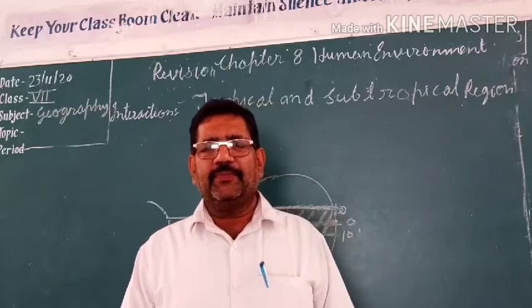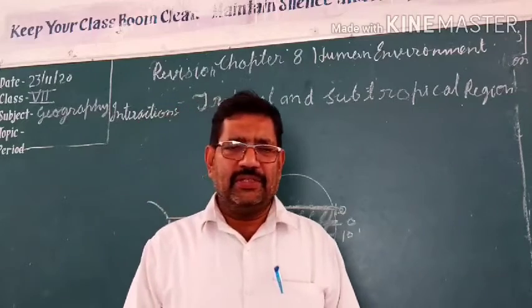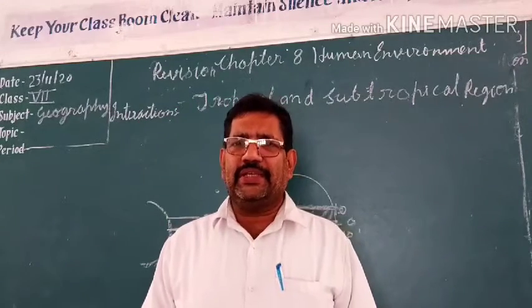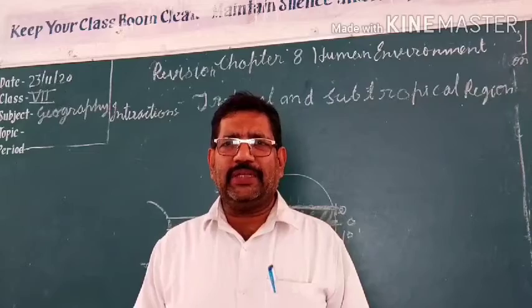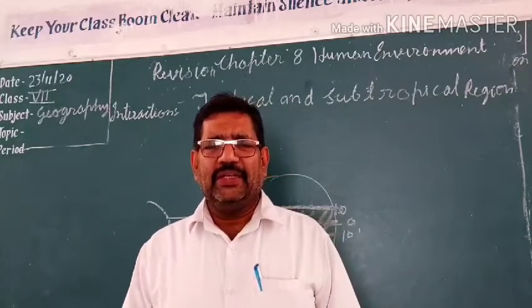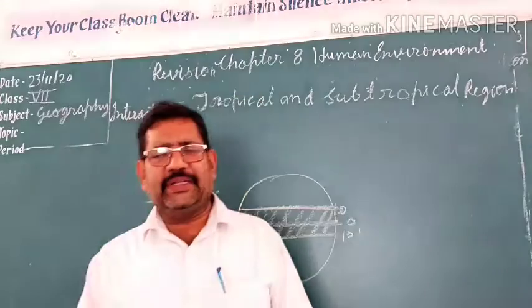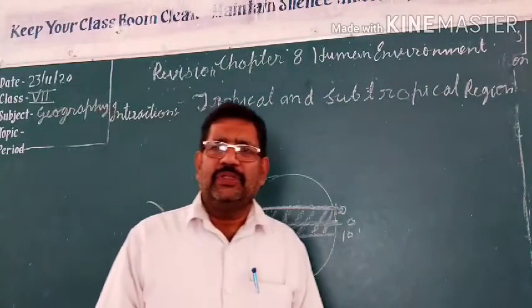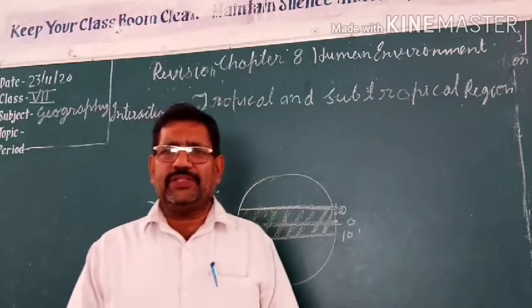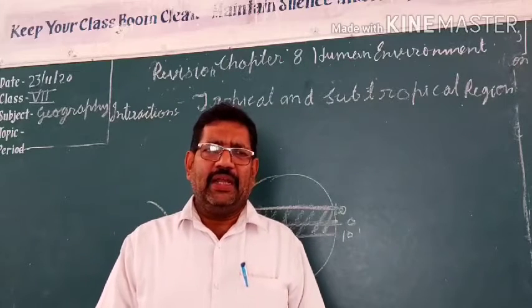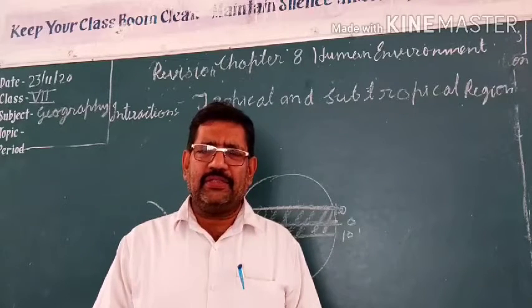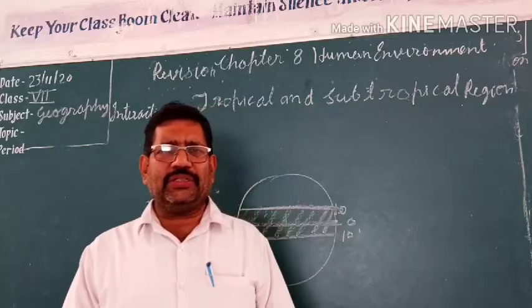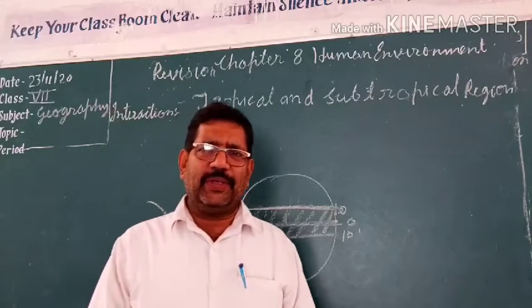Due to heavy rain every day, the climate is too sticky. The people of that area feel too sticky due to that humidity. And in this area, the trees are too high and too dense that the sun rays do not reach the earth's surface.